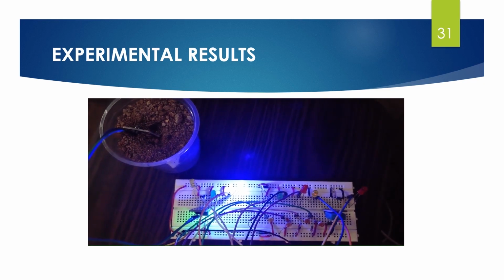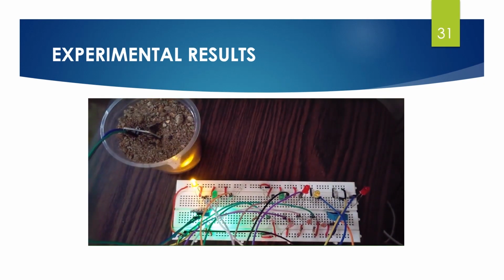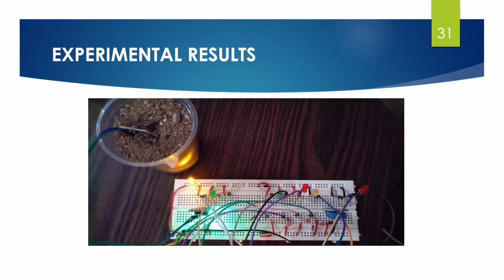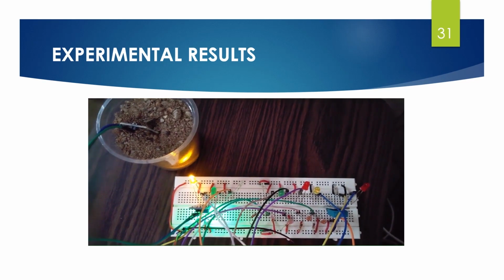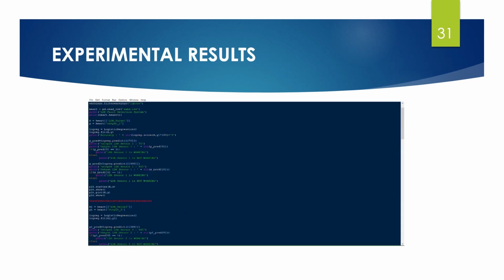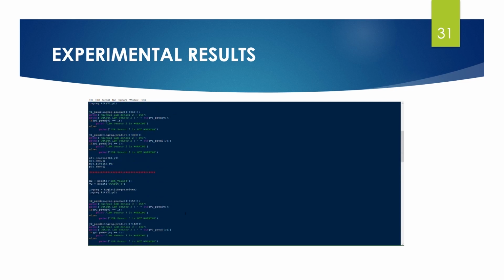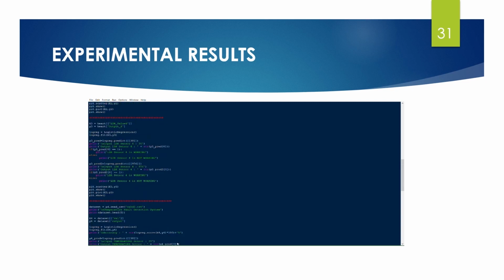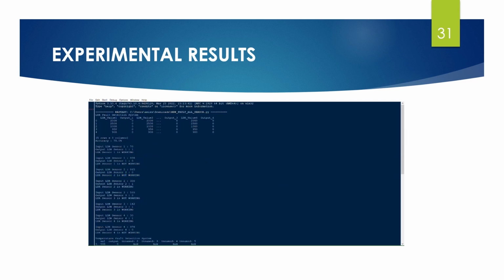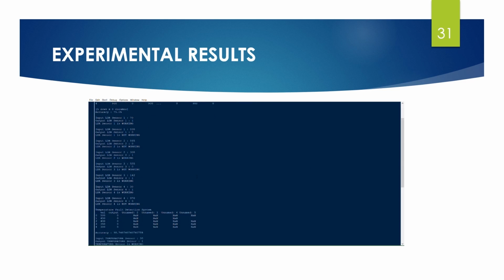If I set the soil moisture above the maximum threshold value, then the water pump does not turn on. This yellow LED indicates that the soil is extremely wet. We have tested different values of the sensors to see whether our system predicts correctly. Once our program is executed, we can see it is predicting correctly for each and every value of the sensor.